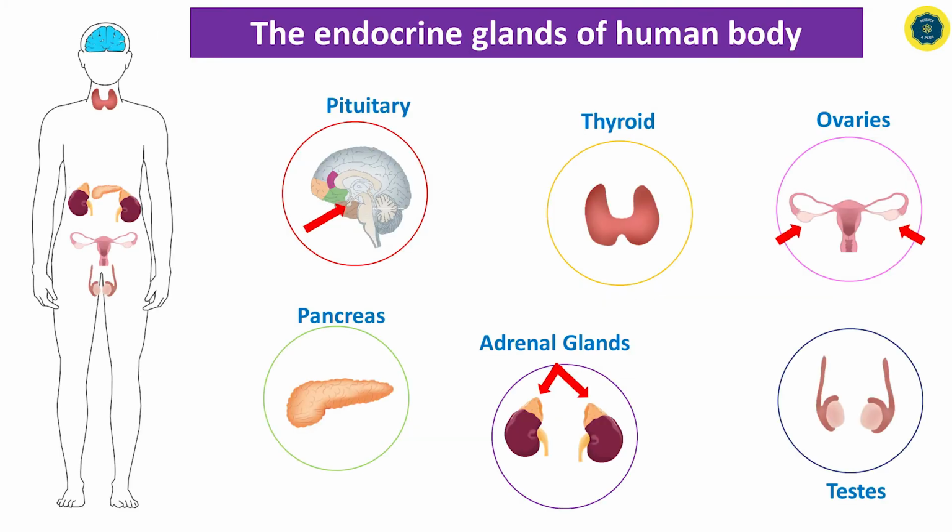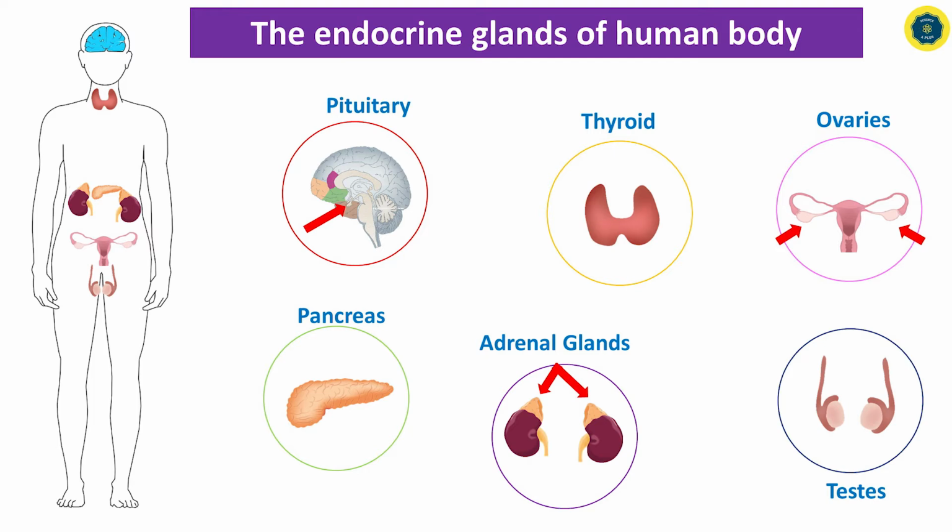Let's talk about the endocrine glands. Endocrine glands produce hormones, and there are several endocrine glands in our body. Some of them are shown here: pituitary, pancreas, thyroid gland, adrenal glands, testes, and ovaries are some of them.